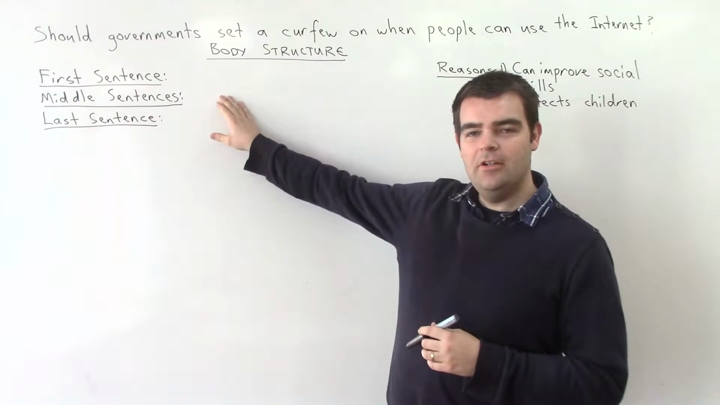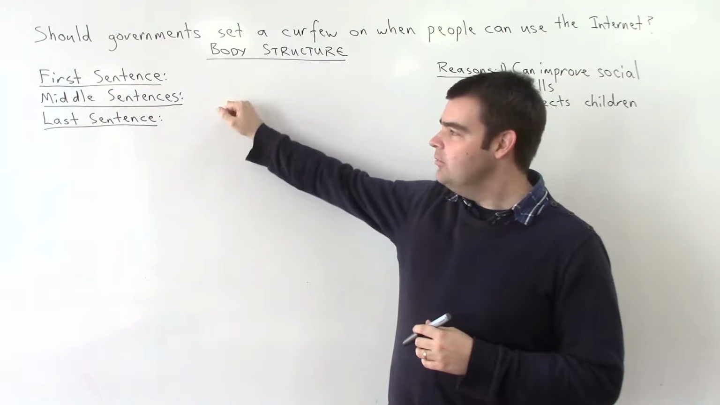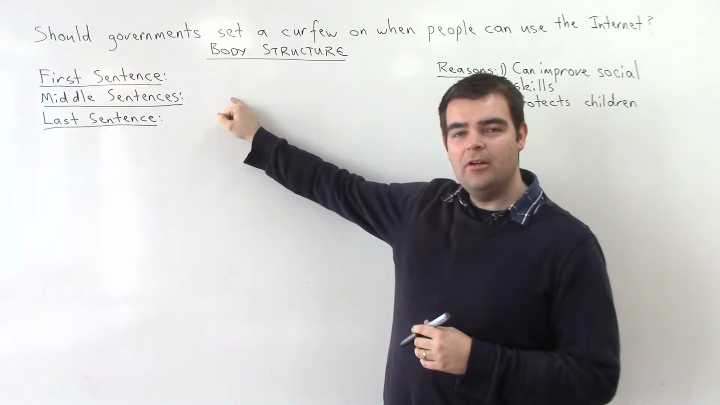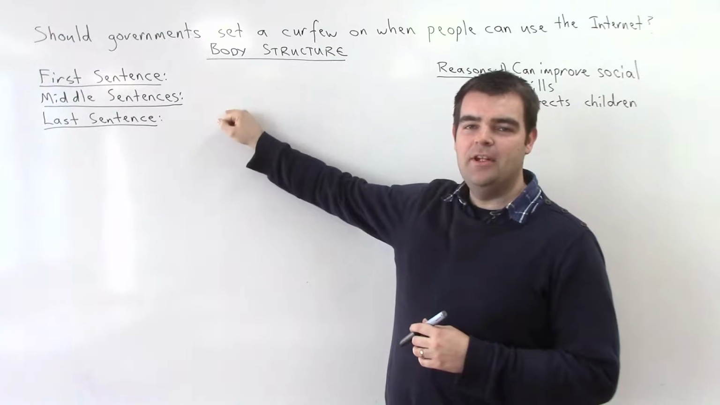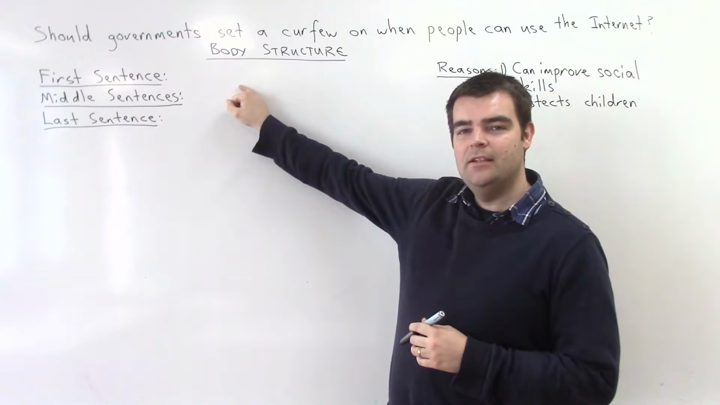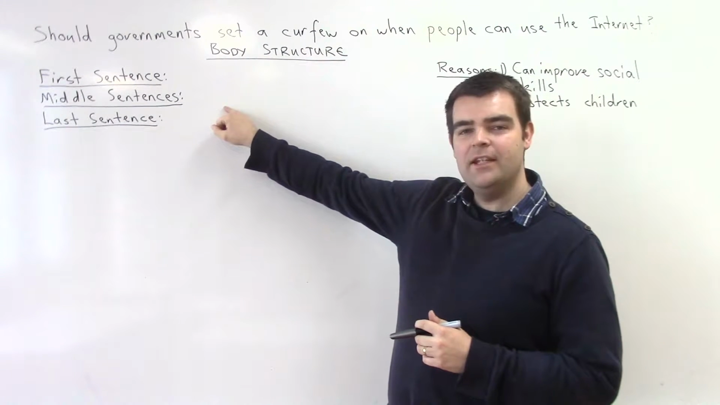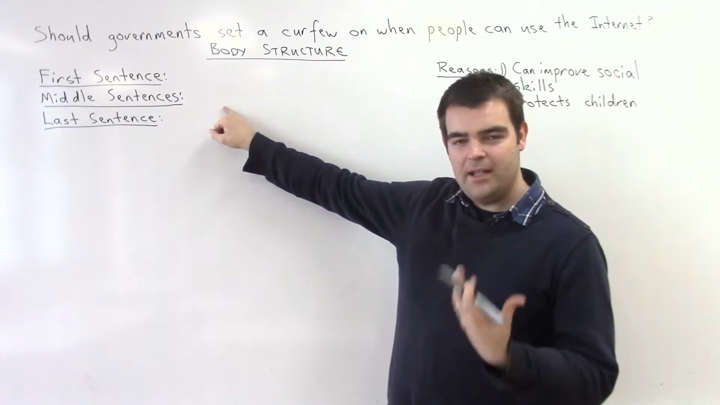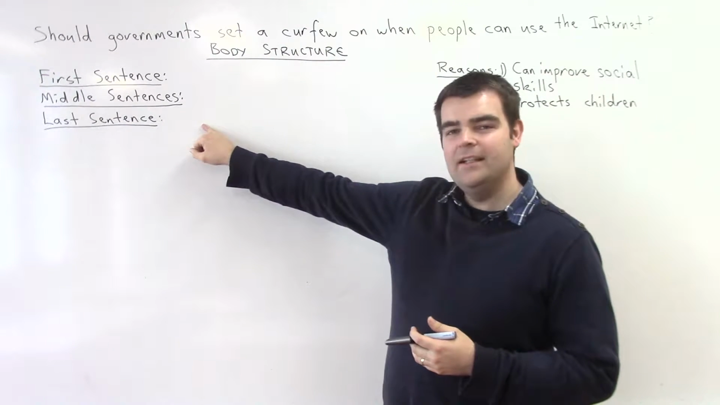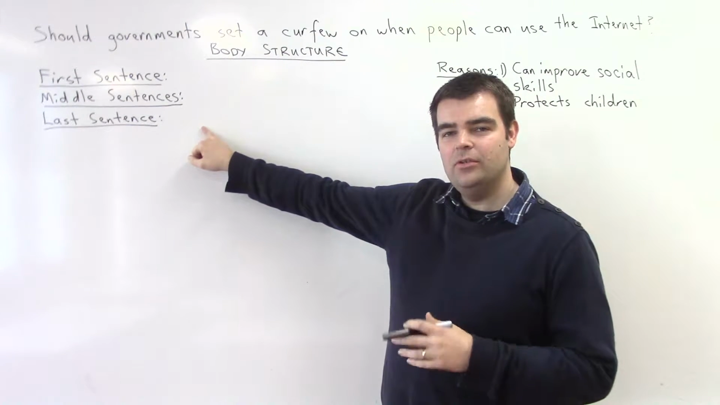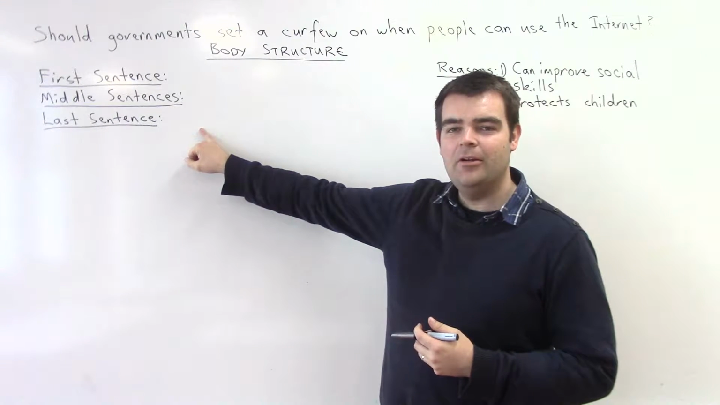The first thing here is the structure. So basically with a body paragraph, we're looking for three key points. In the first sentence, we want to talk about the main ideas, which we'll explain in a minute. The middle sentences need to expand on that point. And then in the last sentence, we're going to summarize the key points of the paragraph.